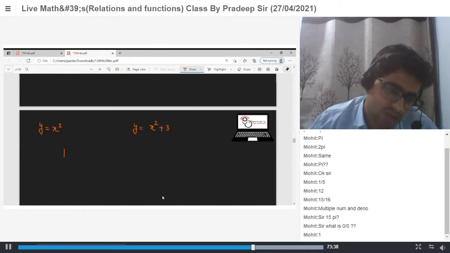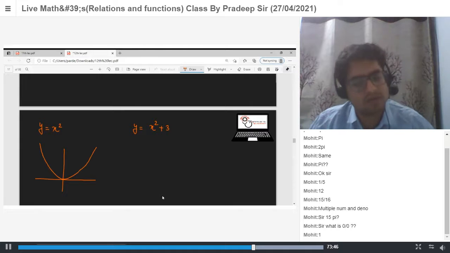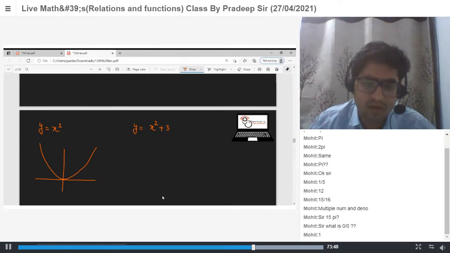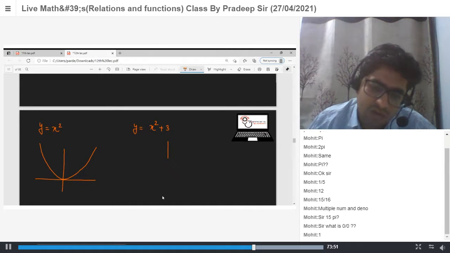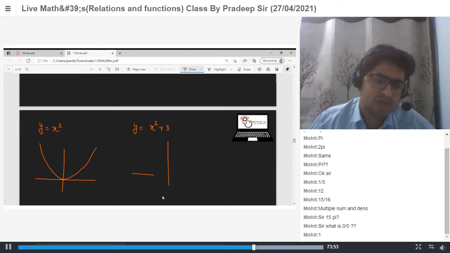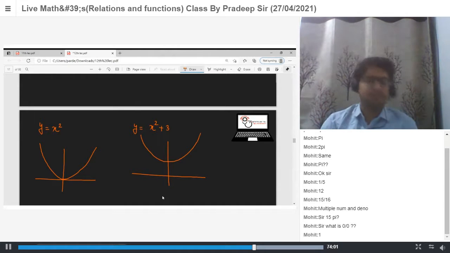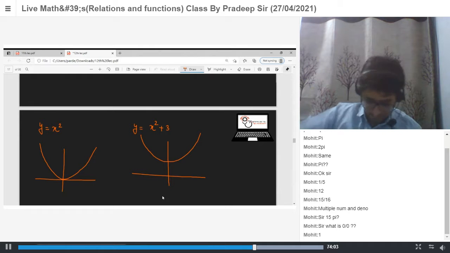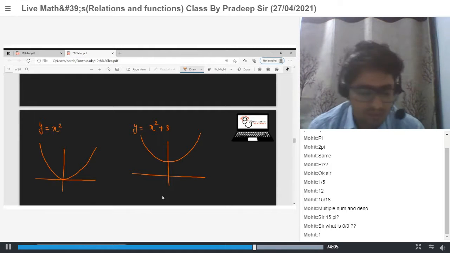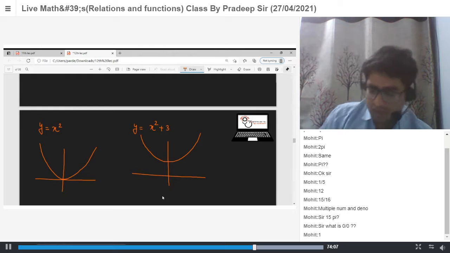So x square is what is this? Yes. Y is equal to x square is this. So y is equal to x square plus 3 is what? Shift the graph 3 units in upward direction. Yes. So graph will be, yes or no? Yes, sir. Okay. Next one.